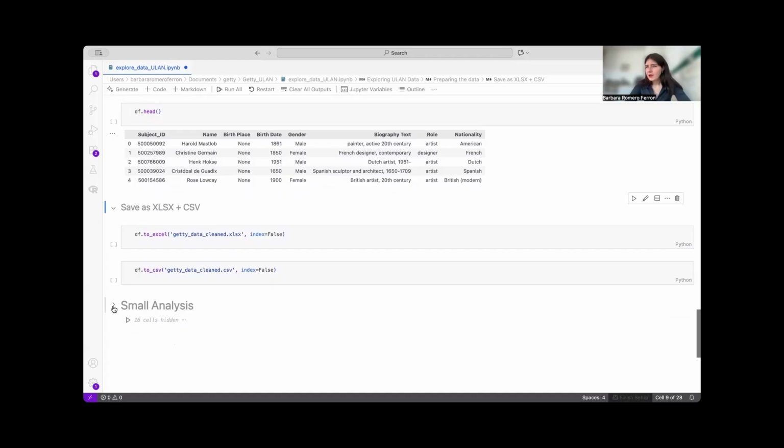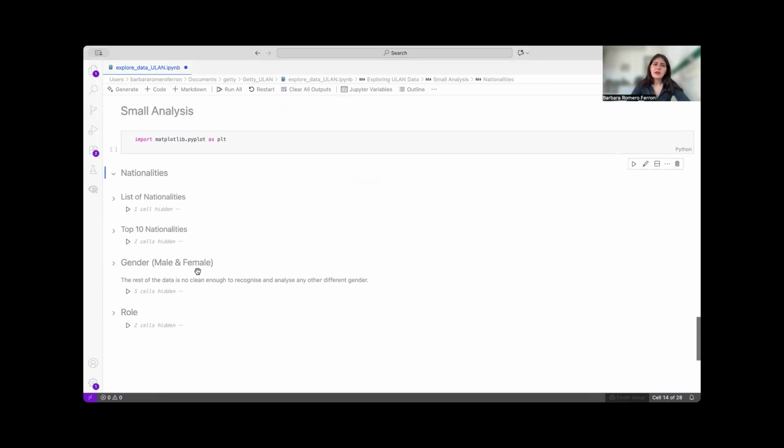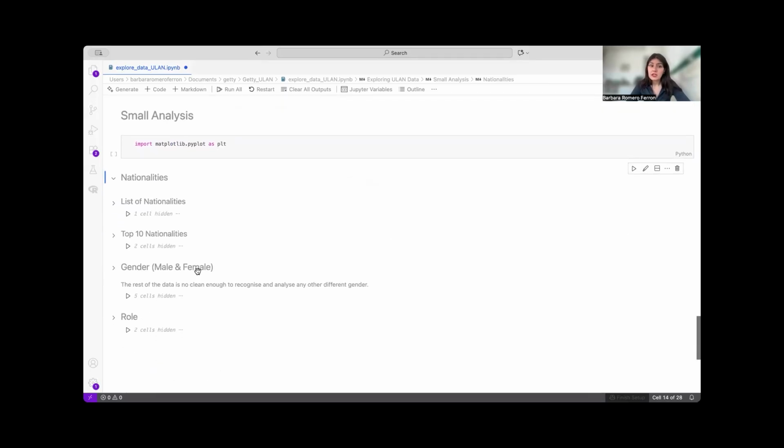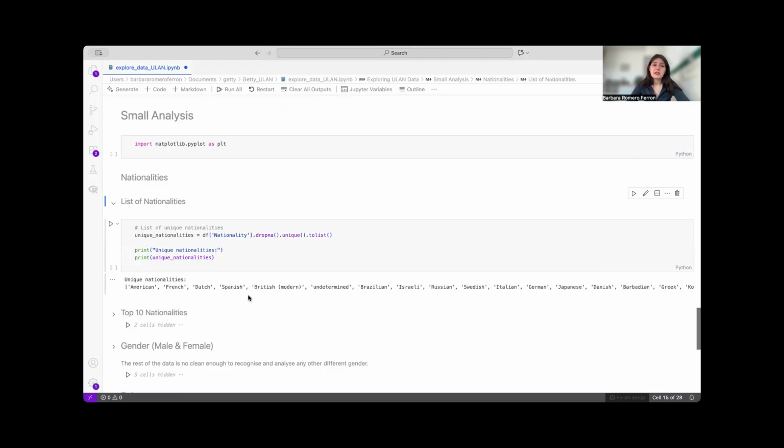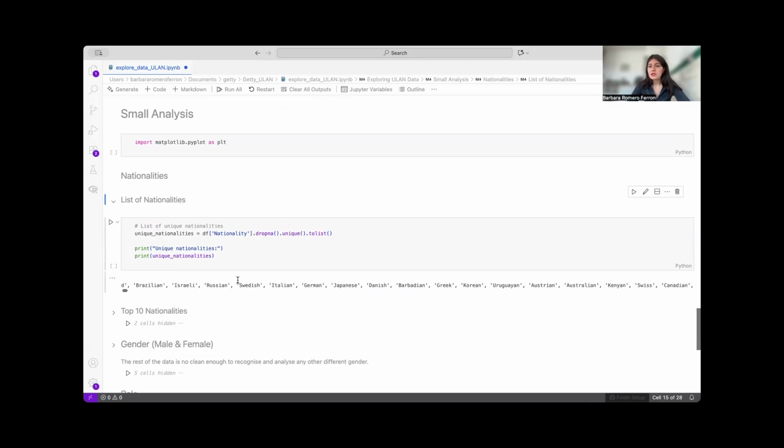If we continue and want to explore a bit further, like do a small analysis, then we created three different variables that we can look at based on what we selected: nationalities, gender. If we go to nationalities, we created two sections: list of nationalities and the top 10 nationalities. Imagine that we want to see the list of unique nationalities. And here we have all of the ones that appear.